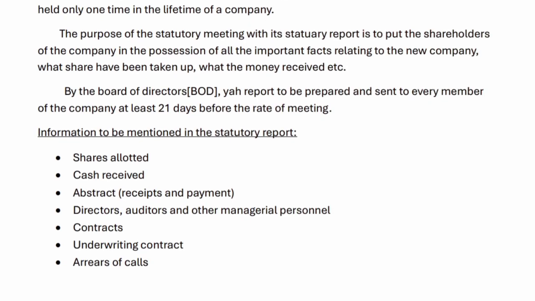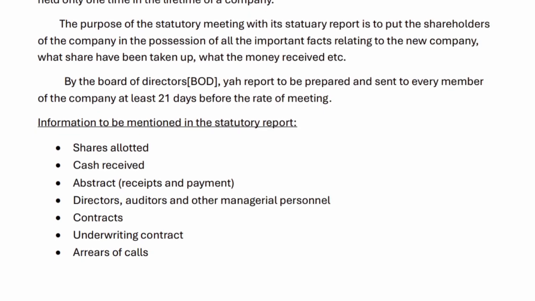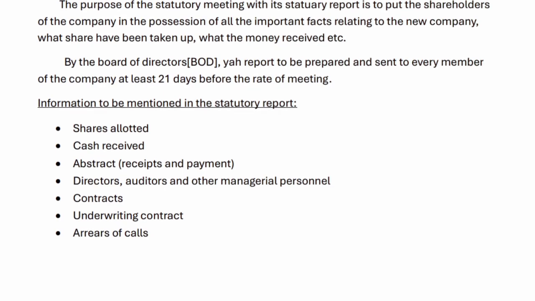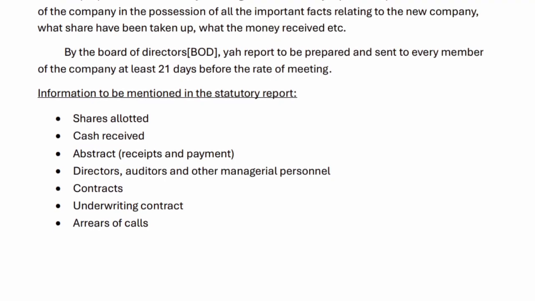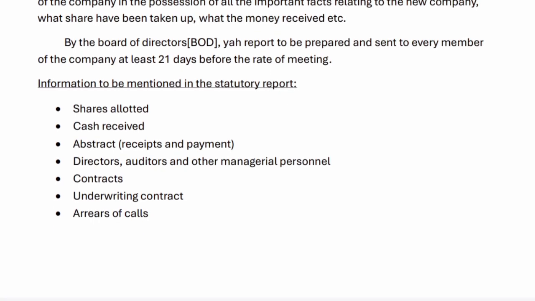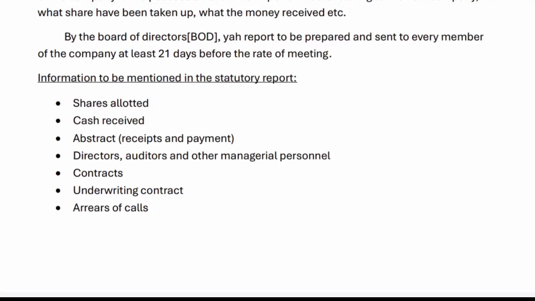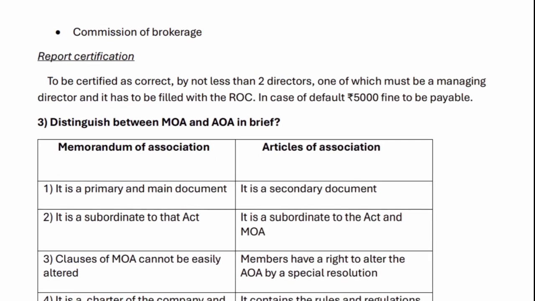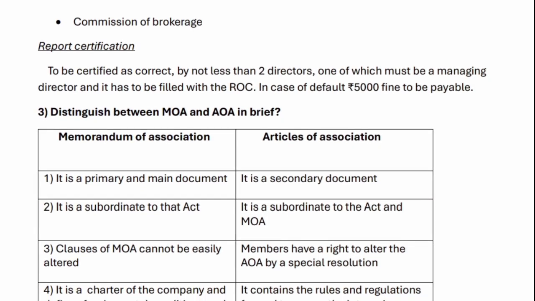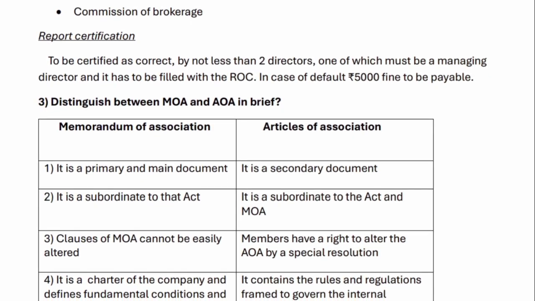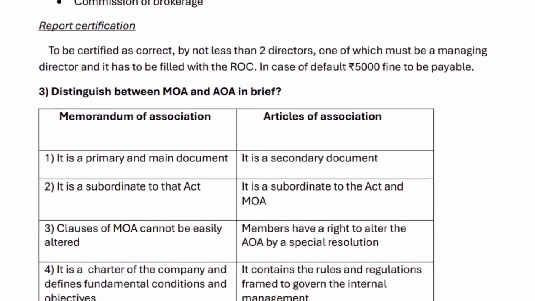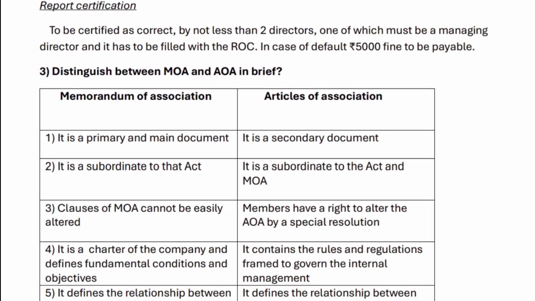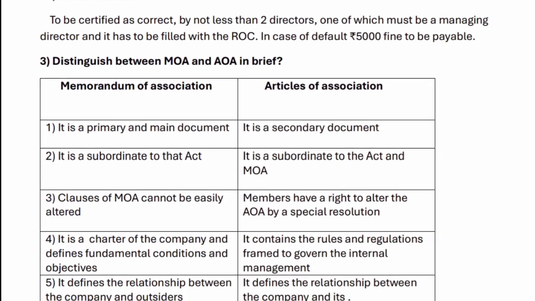Information to be mentioned in the statutory report: shares allotted, cash received, abstract of receipts and payments, directors, auditors and other managerial personnel, contracts, underwriting contract, arrears of calls, commission or brokerage. Report certification: to be certified as correct by not less than 2 directors, one of which must be a managing director, and it has to be filed with the ROC. In case of default, 5,000 rupees fine is payable.